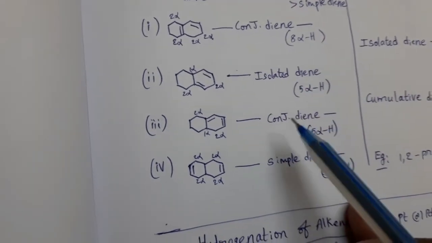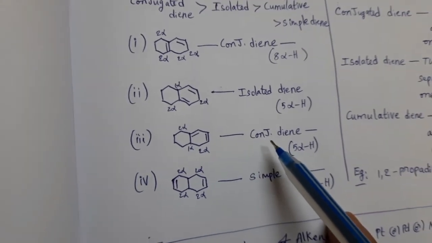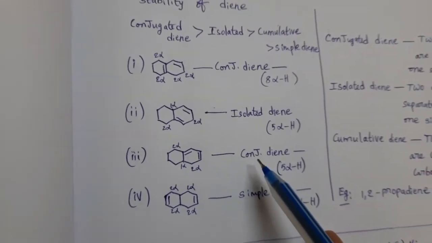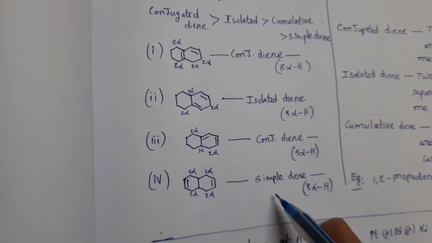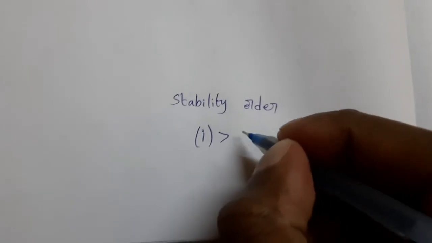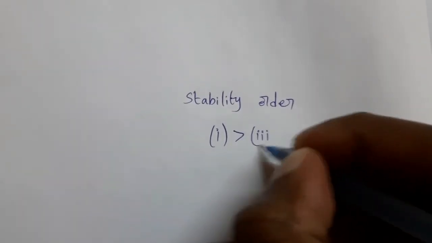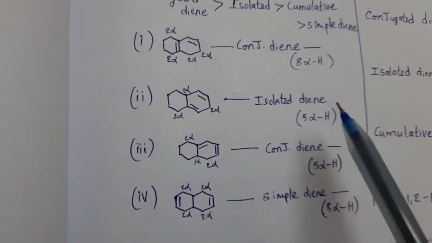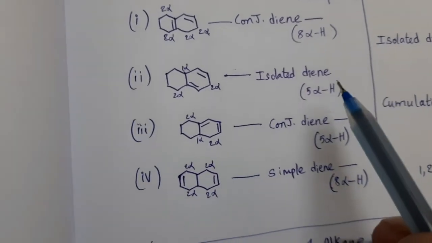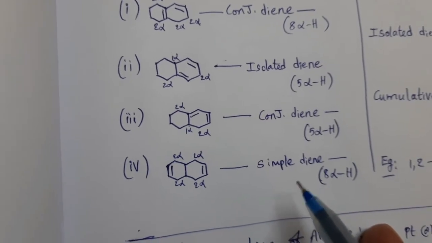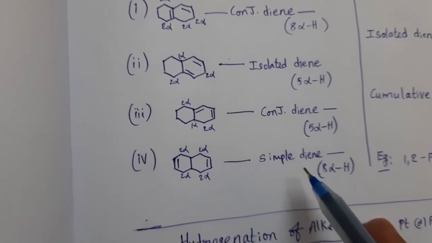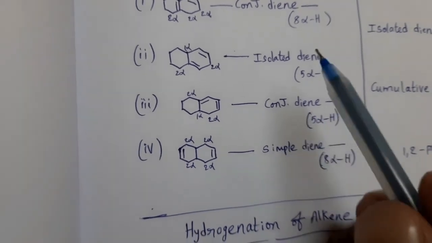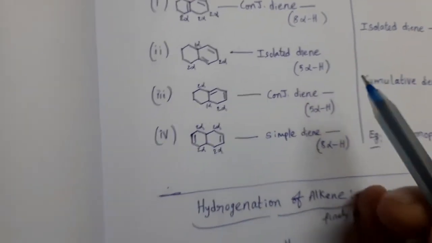Come to the remaining. In that, this is conjugated diene. That means this compound having more stability than second and fourth. Next. Between these two, second and fourth, the second one having more alpha hydrogens. So its stability is more than this one.